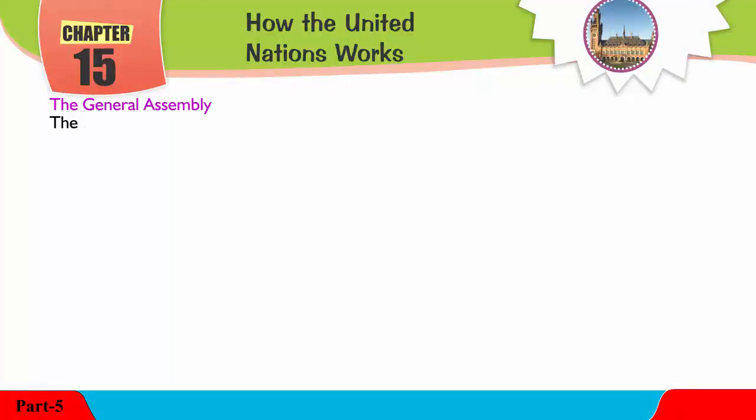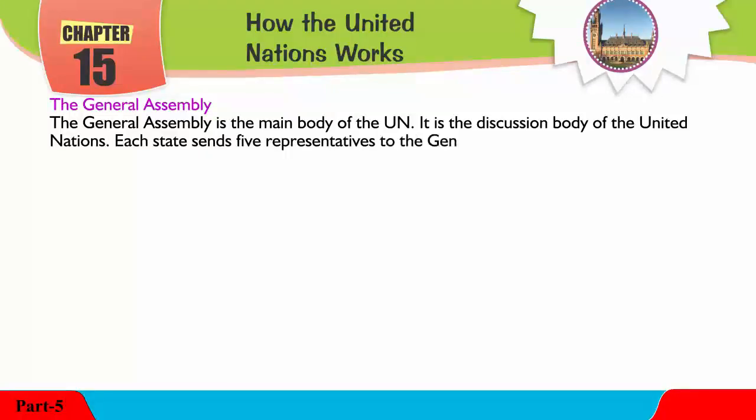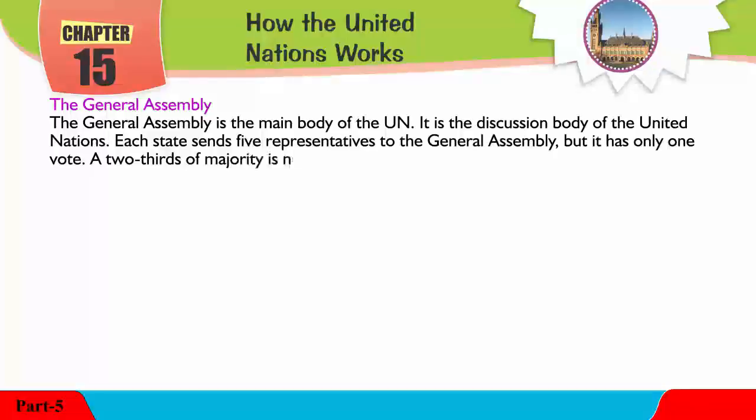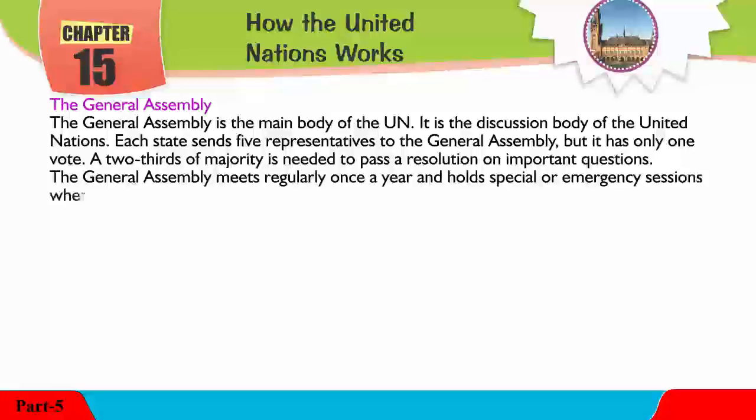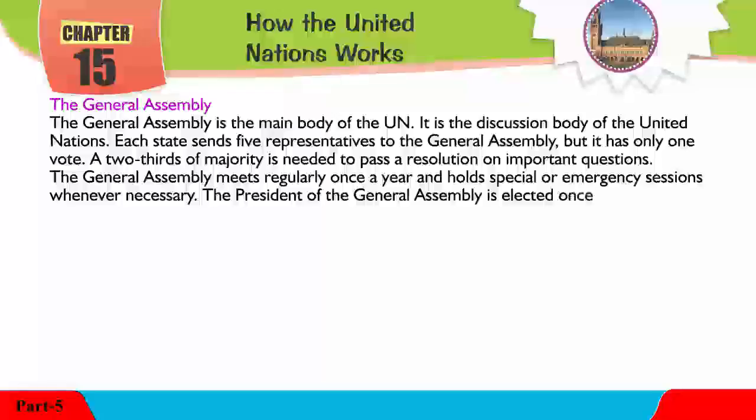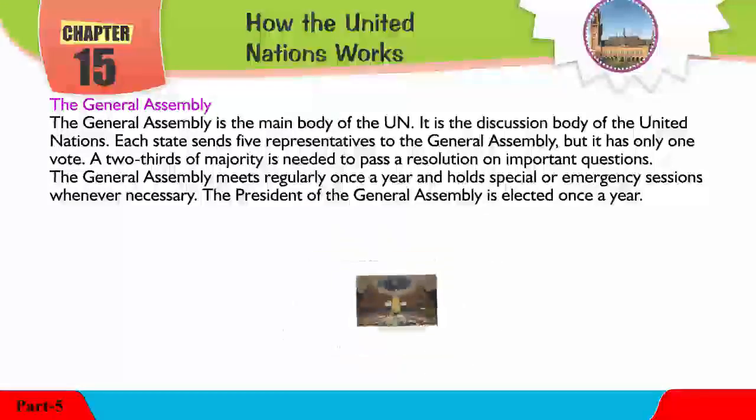The General Assembly. The General Assembly is the main body of the UN. It is the discussion body of the United Nations. Each state sends 5 representatives to the General Assembly, but it has only one vote. A 2/3 majority is needed to pass a resolution on important questions. The General Assembly meets regularly once a year and holds special or emergency sessions whenever necessary. The President of the General Assembly is elected once a year. UN General Assembly in New York.